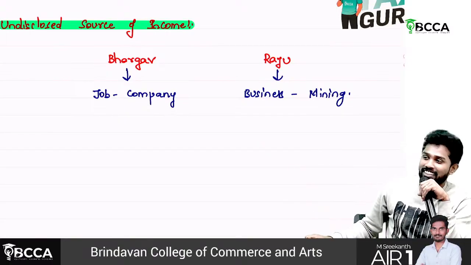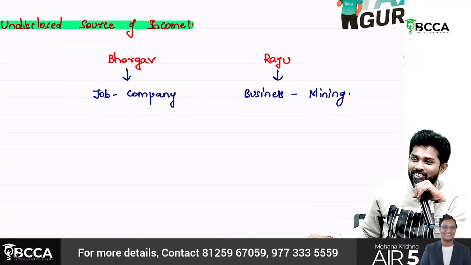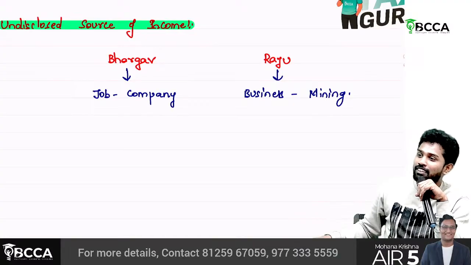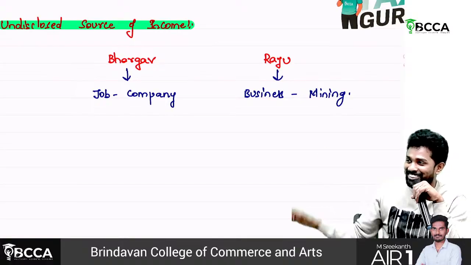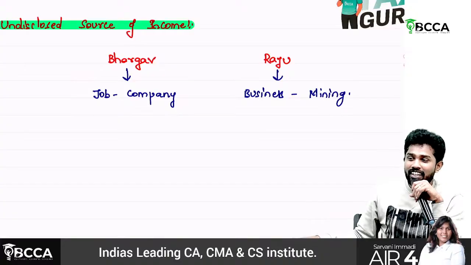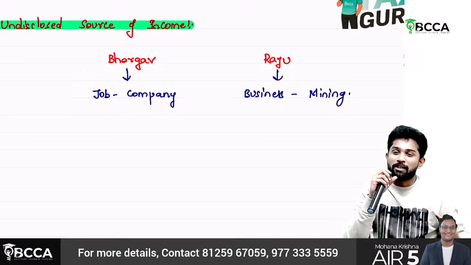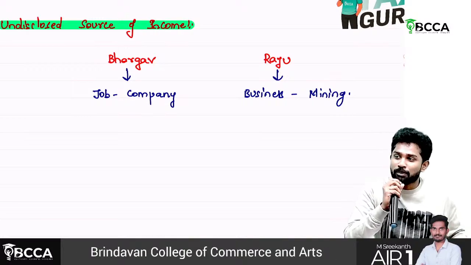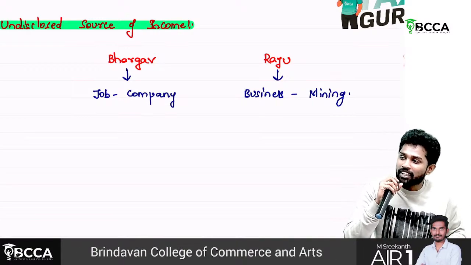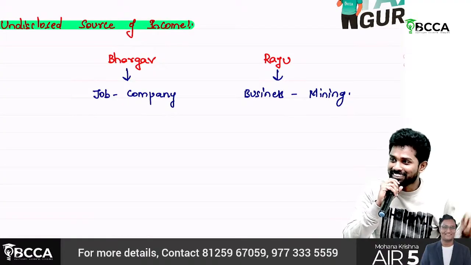Then in the second year again they met. Again he asked, and Raju said the business is a super success. Not only hills, these days I started even ponds and lakes also. There also I have started doing mining and all. This year I earned another 5 crores. But this time I'm thinking smartly. Last time I kept my money in bank account only. That's why those income tax people came and asked me. That's why I'm not keeping it like that. I bought a land now, in the outskirts of Hyderabad only. 3 acres or 2 acres of land in Kokapet.